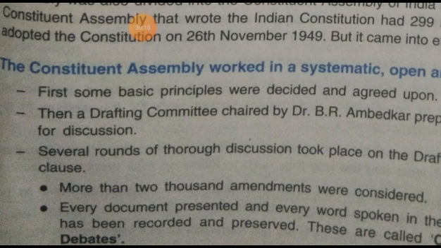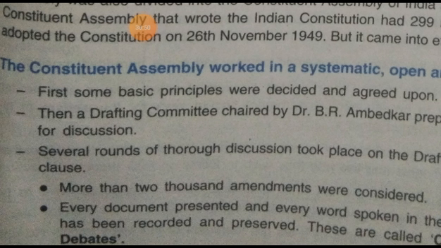Come to the Constituent Assembly's work, which was systematic, open and consensual. The work of the Constituent Assembly was very systematic, open, transparent and consensual, means all the 299 members approved and agreed to all the provisions in this Constitution.